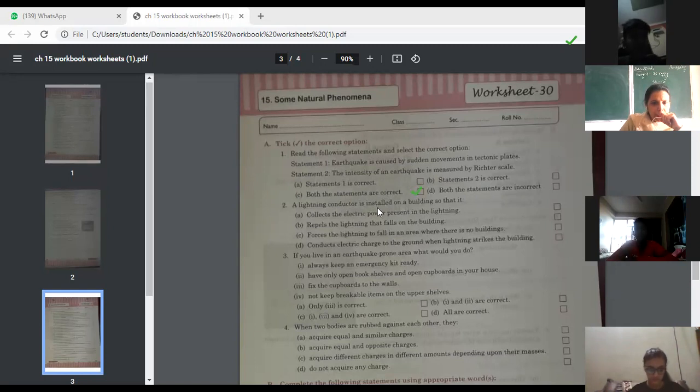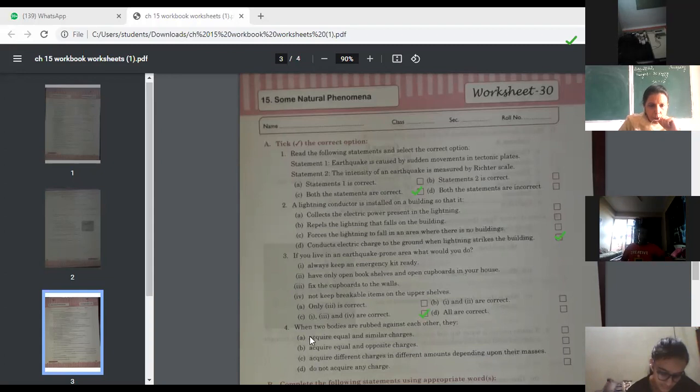A lightning conductor is installed on a building so that it collects the electric power, repels the lightning, forces the lightning. So it is D part, conduct electric charge to the ground. If you live in an earthquake prone area, what would you do? Can I have the right option from your side? First, second, third, and fourth are correct. So C option is the correct option.